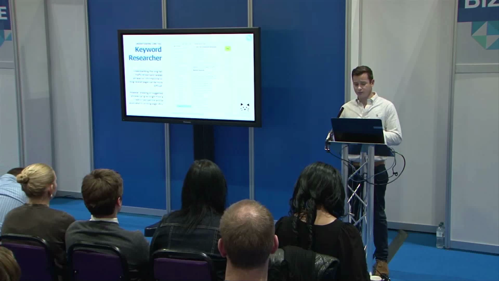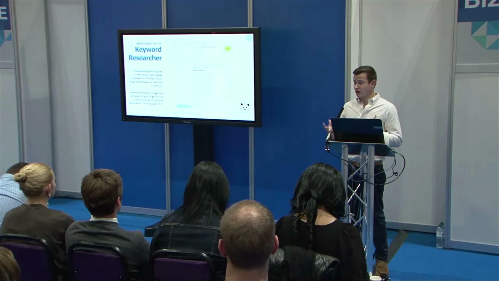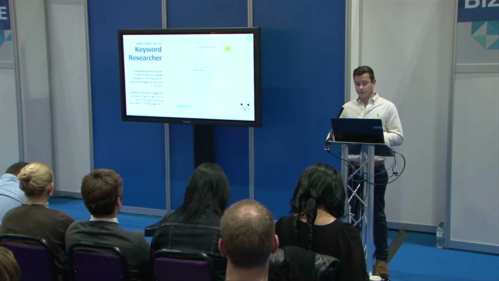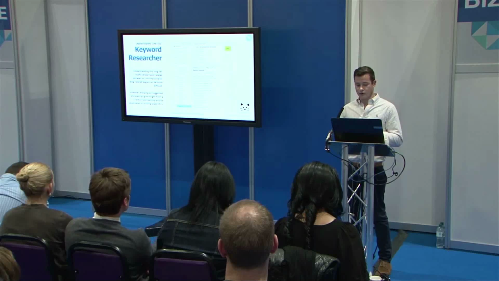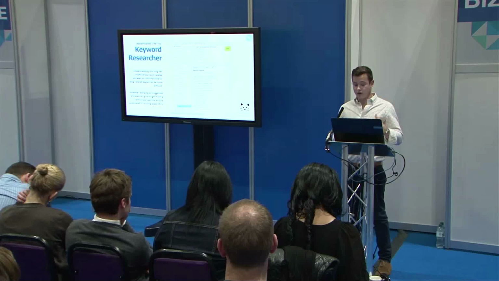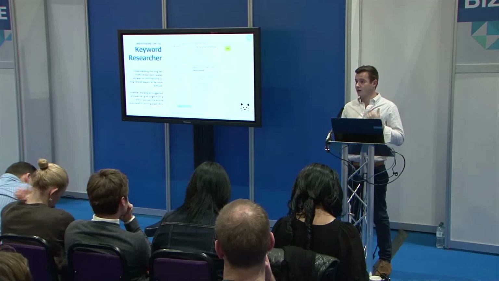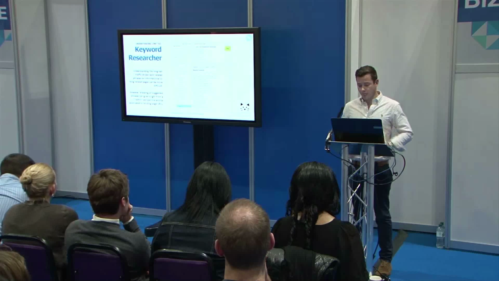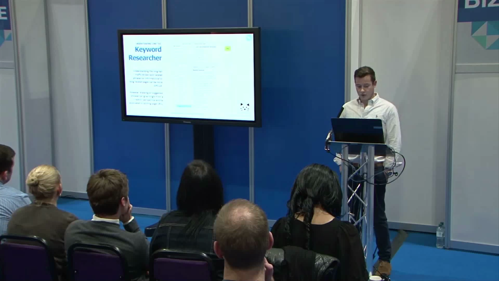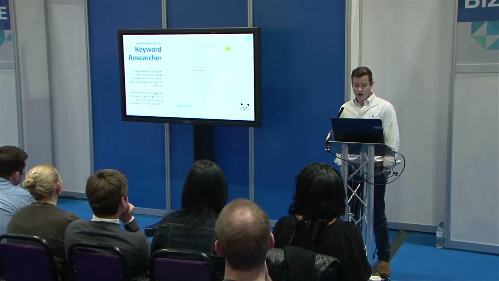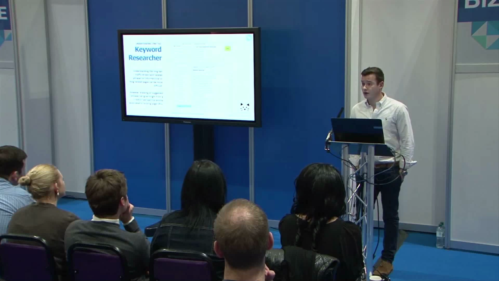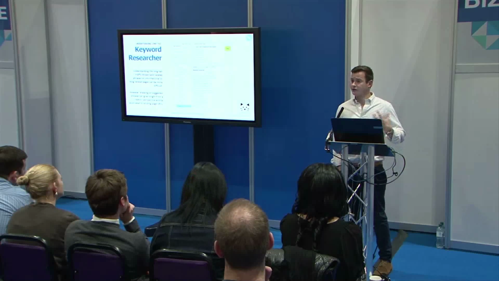So Keyword Researcher basically looks at suggest type keywords from Google. So what we can do is put in singular and pluralized keywords and really drill down into questions that we think are relevant, and this will pull back a list of generated search results. So things like what do camera numbers mean, what do camera symbols mean, as potentially something you might do if you're a retailer for cameras when we're looking at things like FAQs.